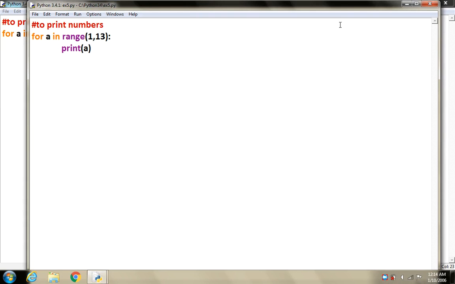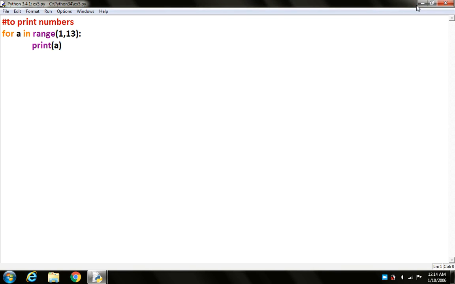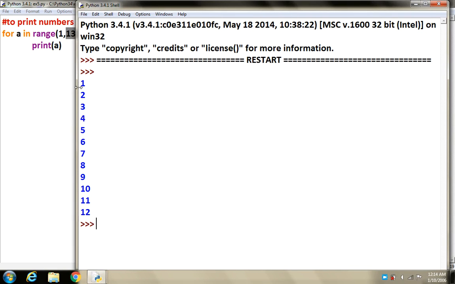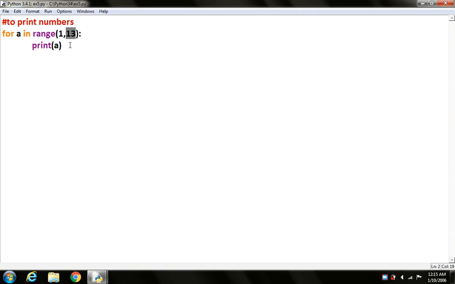In the second example, I have specified the range, that is, I have given the start and I have given the end of the range. So what will it do? It will start from 1 and end at 12 because you have given range 1 to 13. 1 to 13 means it will stop before 13. And if again you want to see how the iteration is happening, this is 1, then again it will print. Likewise, you can see your outputs.